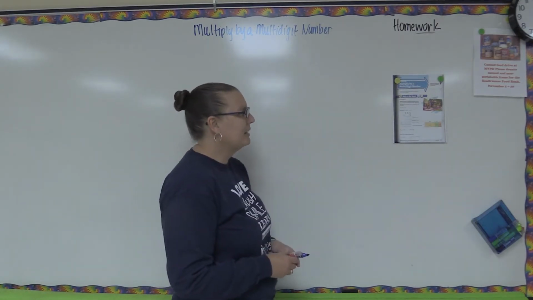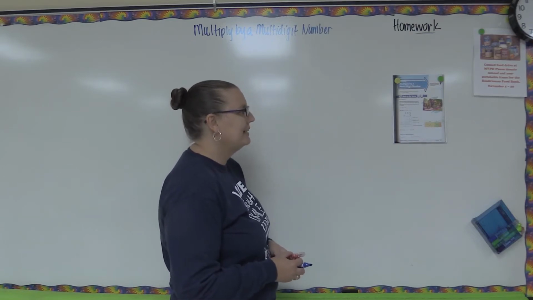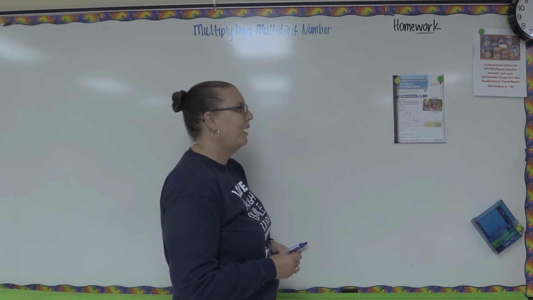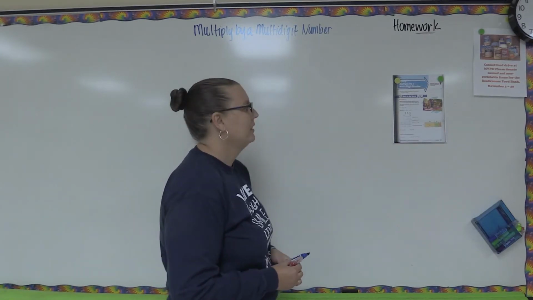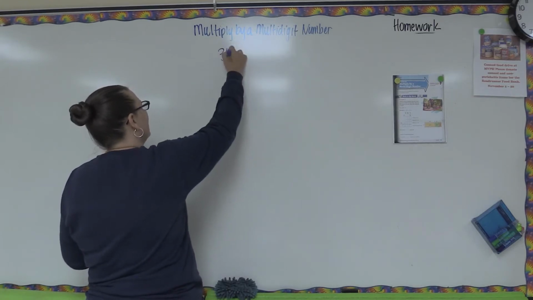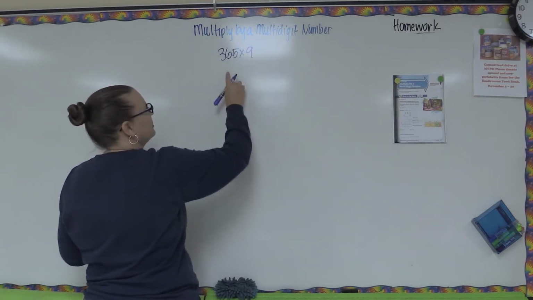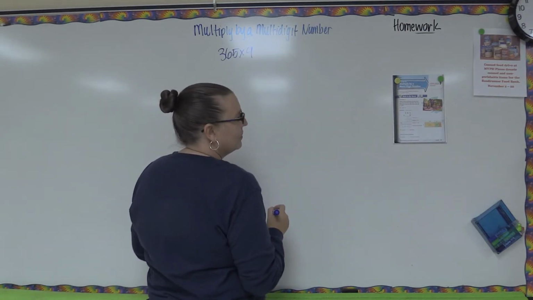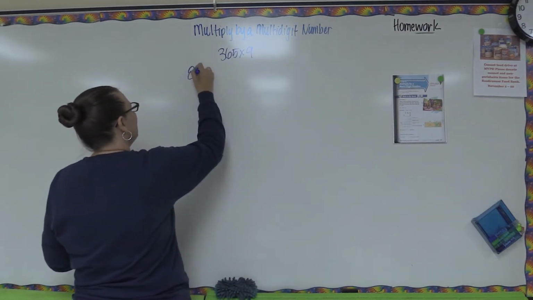Today is Laura's birthday and she's 9 years old. Except for leap years, there are 365 days in 1 year. How many days old is Laura? So we're going to be finding 365 times 9 because she's 9 years old, and in a typical year there are 365 days. So first thing it asks us to do is estimate.